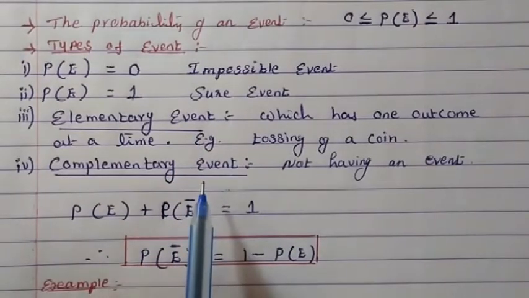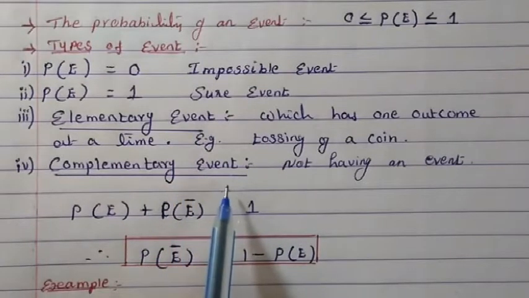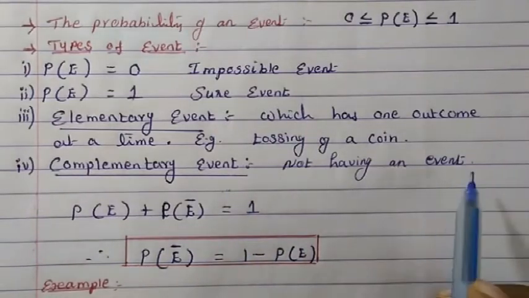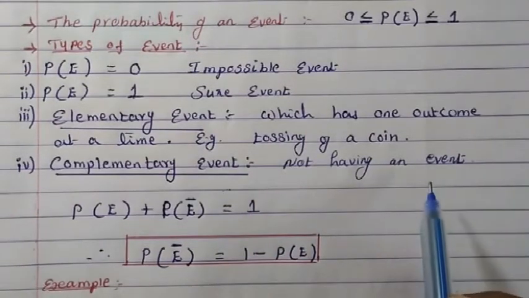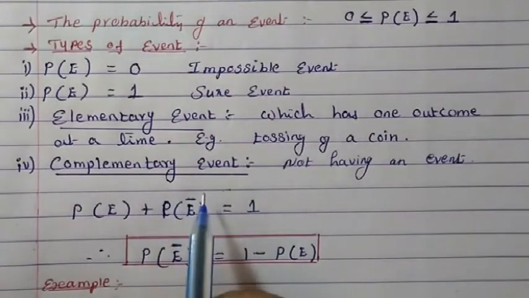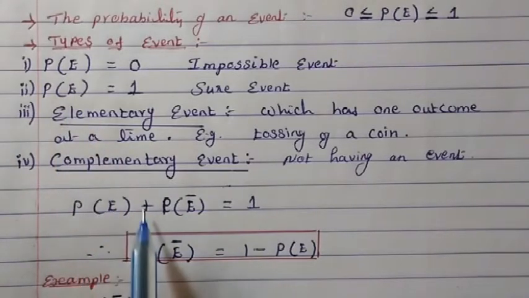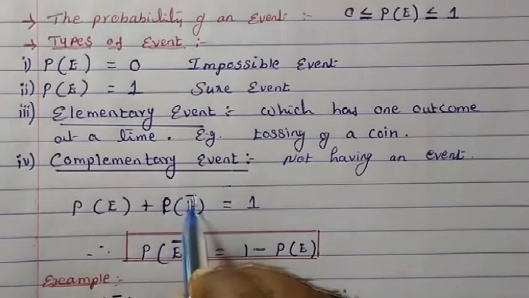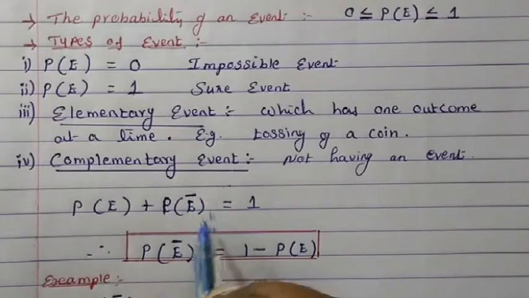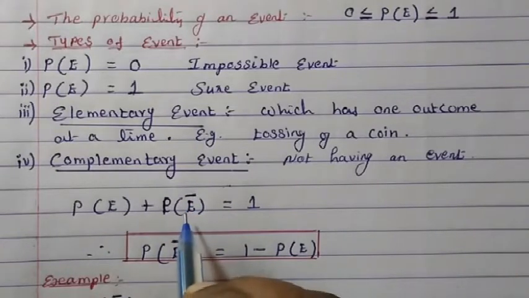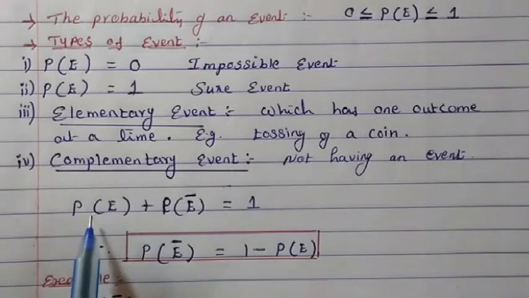Now something called complementary event. Complementary event means not having an event. It doesn't take place. This complementary event is written like this: the probability of the event, that is sure event, plus the probability of not having the event. So we write it as not having the event.